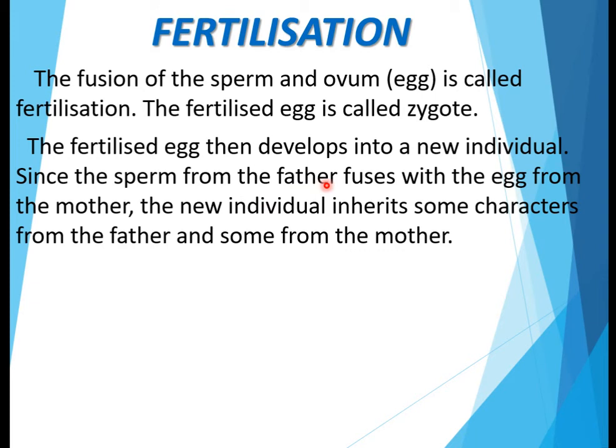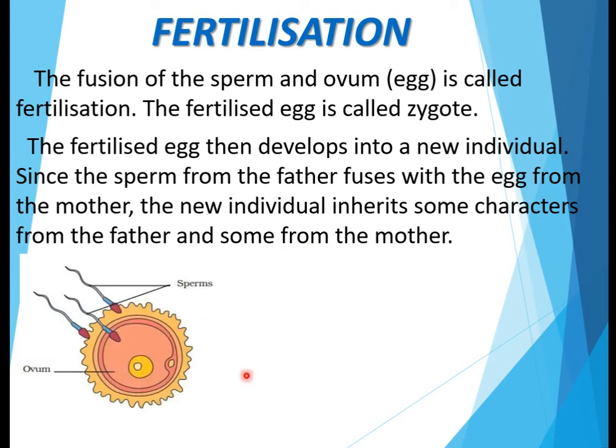Since the sperm from the father fuses with the egg from the mother, the new individual inherits some characters from the father and some from the mother. As you can see, you yourself and your siblings might have inherited some characters of your father, and maybe your sibling must have inherited some characters of the mother. So any individual can inherit the characters of either one of the parents or both of them.